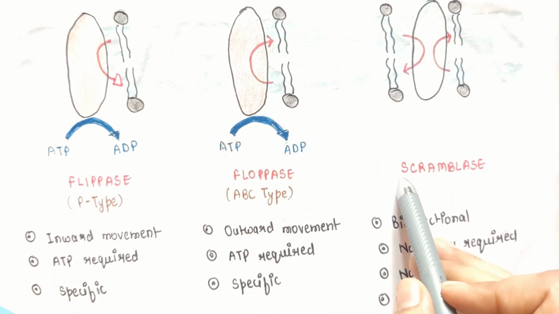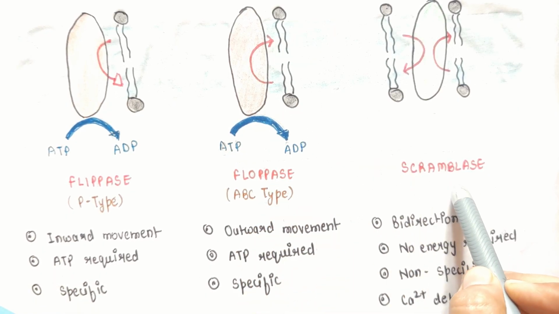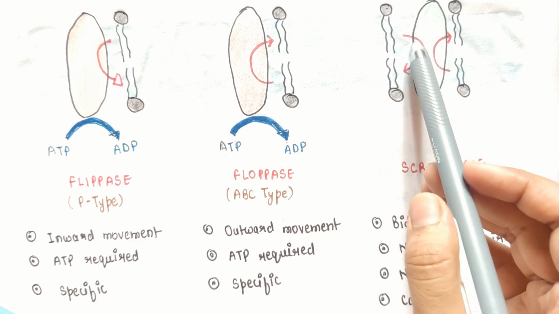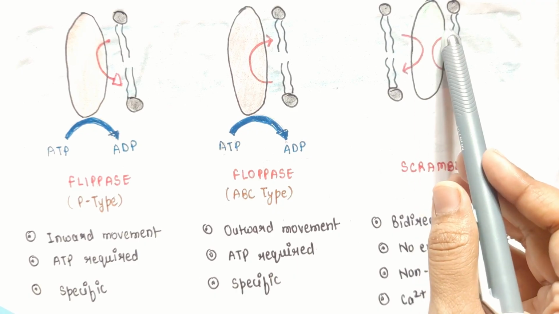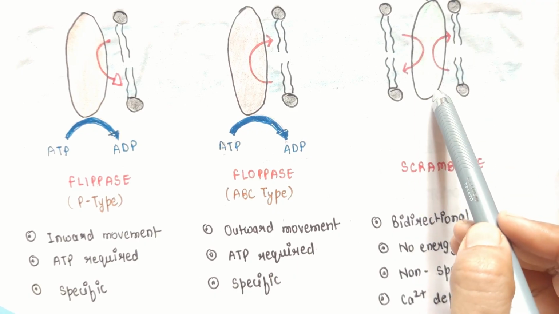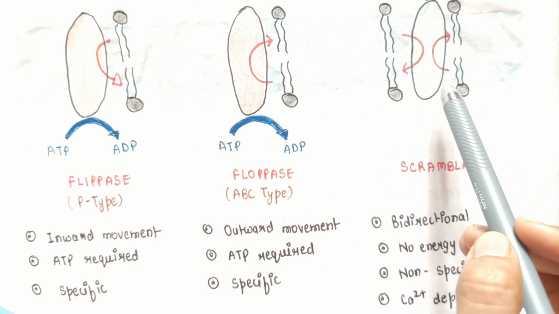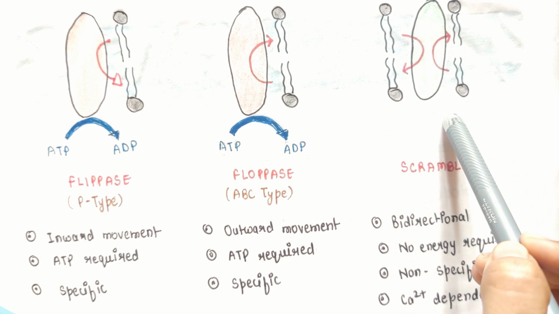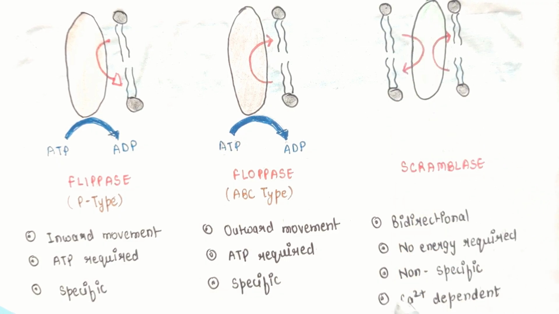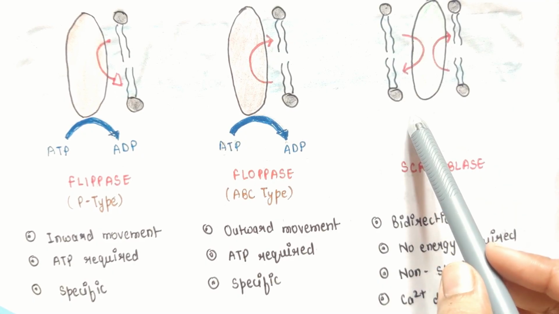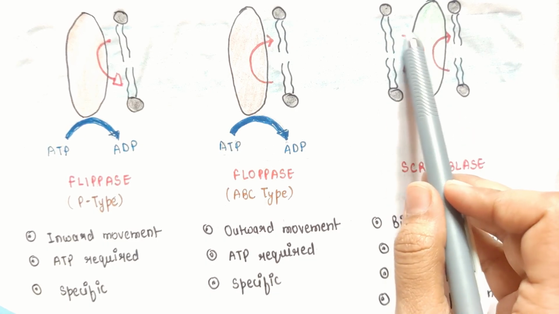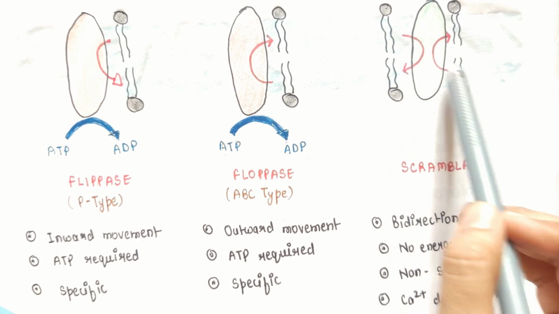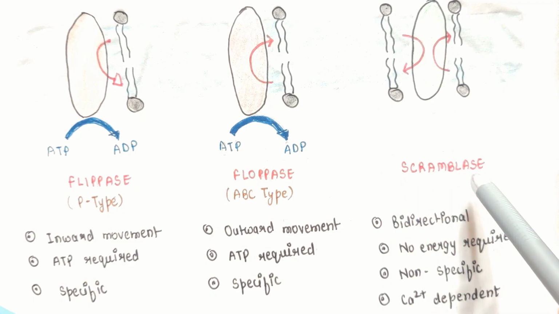The third enzyme here is scramblase, which generally moves random lipid molecules from outer to inner leaflet or from inner leaflet to outer leaflet. It means it moves random lipid molecules in both directions, and it does not require any ATP hydrolysis to mediate this movement. But this enzyme is a calcium dependent enzyme, which means it requires calcium ion for its activation. Now, due to the movement of random lipid molecules bidirectionally, this enzyme generally disrupts the lipid asymmetry.